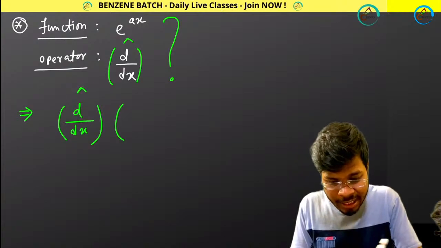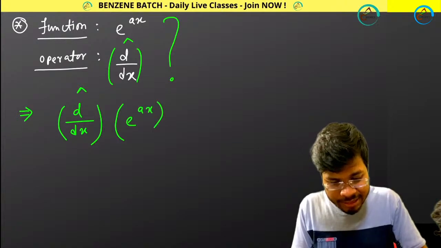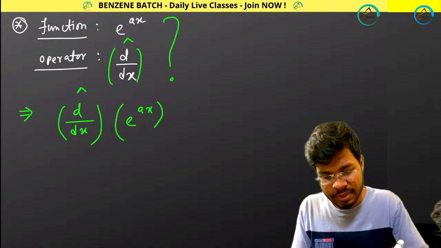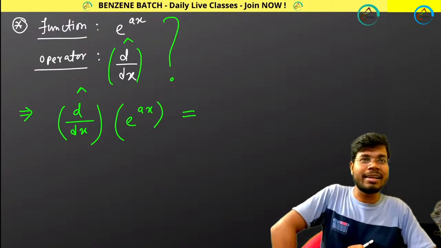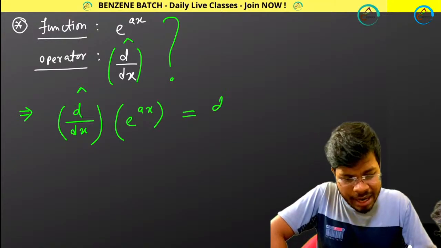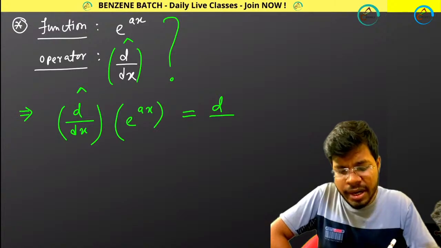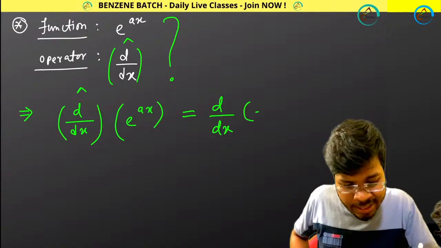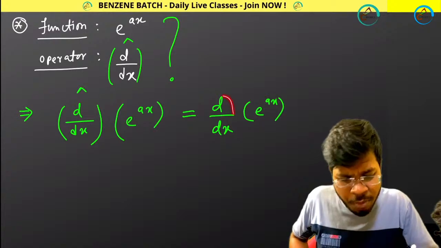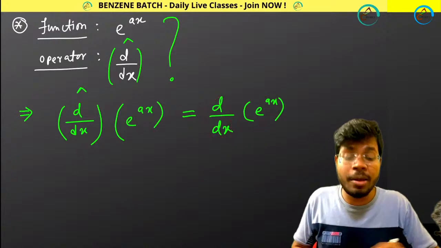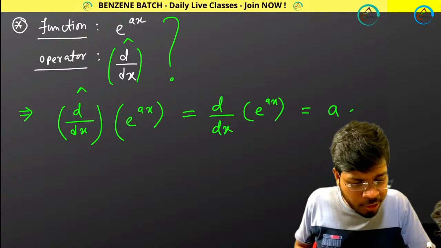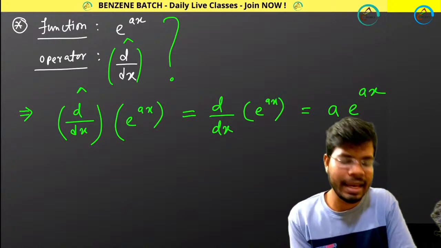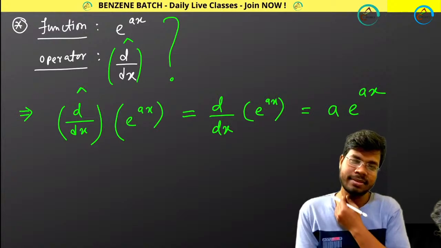And then I am writing my function e to the power x like this. Operator, then function. What I will be getting exactly? So this operator is nothing but your differential operator. So I am doing it: d by dx, then e to the power x. Now this differential operator is operating on this function. What I am getting? I will be getting a into e to the power ax.